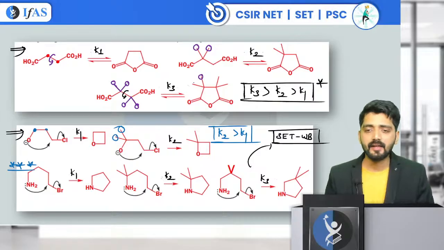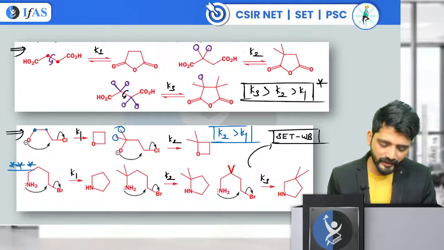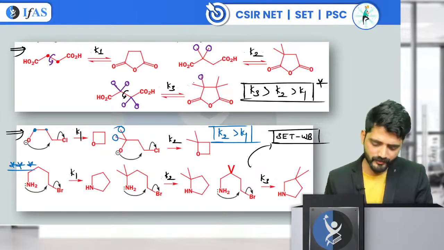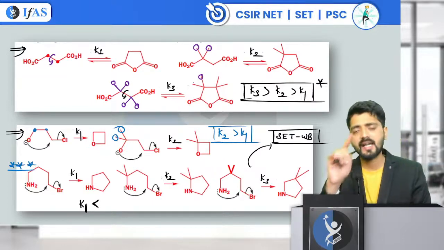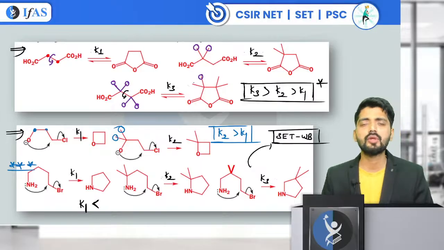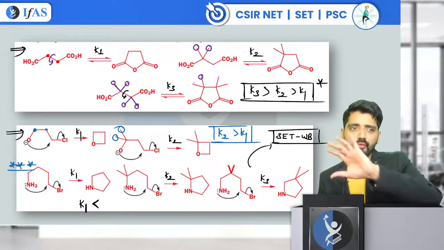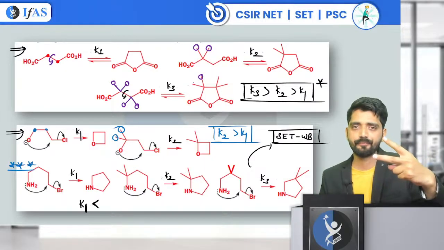Yes, the third scenario is a little bit more interesting, as in the first case we don't have any substituent. It is clear cut that the rate is going to be slowest. So I will be finding the options in the exam where K1 is slowest, and I will remove the options which do not have K1 with the slowest rate. You will be removing two options and you will be left with two options.